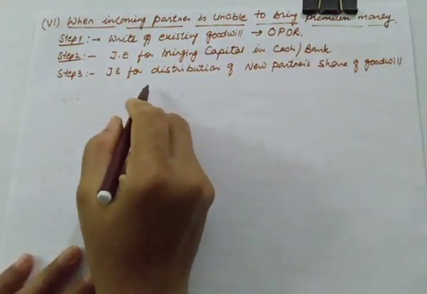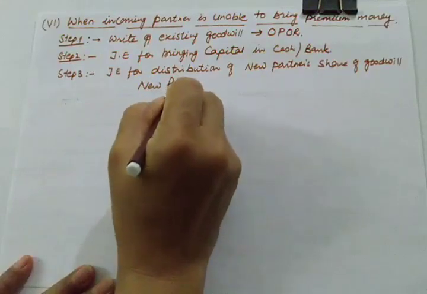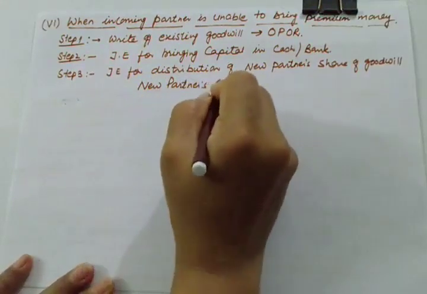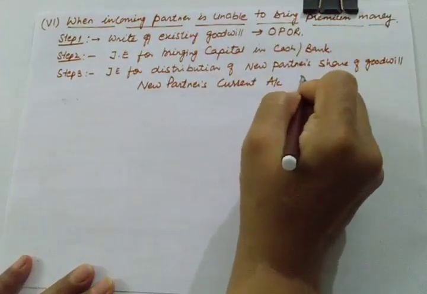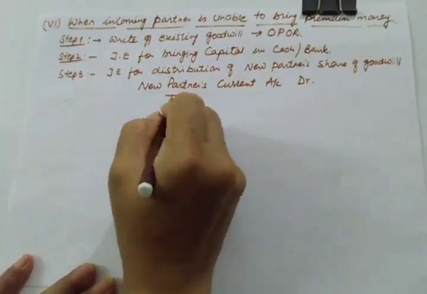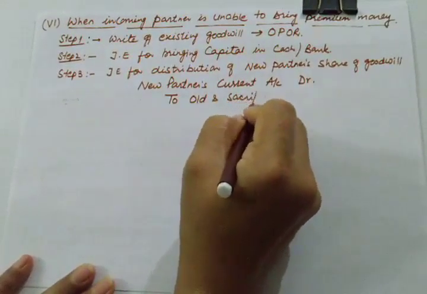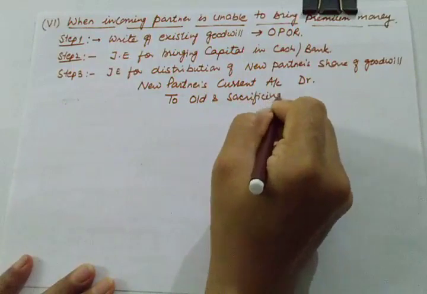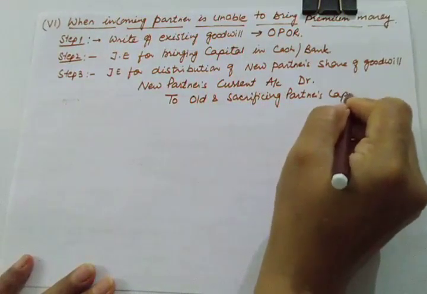So I will be telling you this entry. This entry will be: new partner's current account debit. We'll be debiting the new partner's current account and we'll be giving credit to the old and sacrificing partners' capital account.